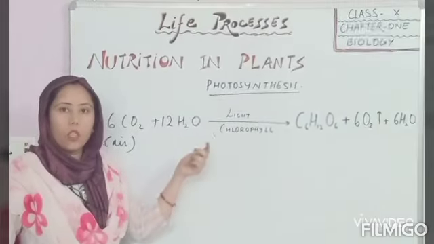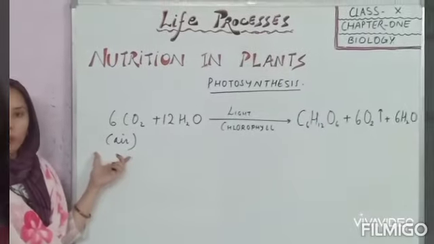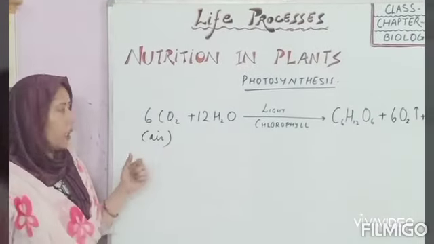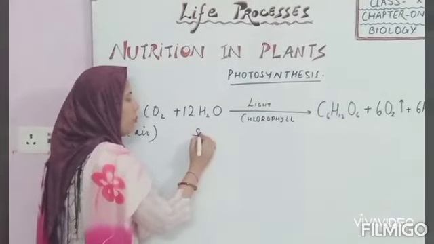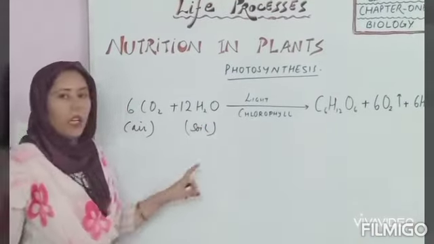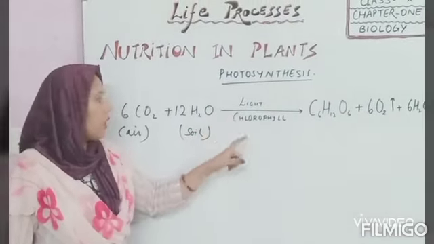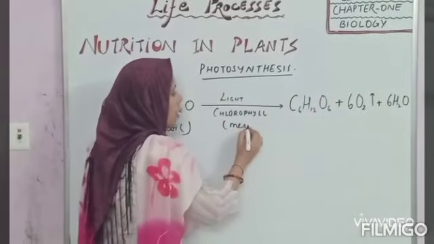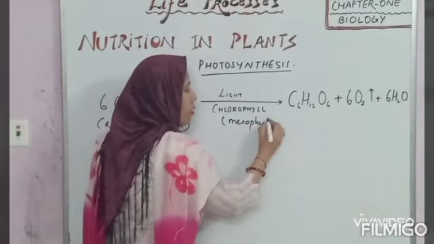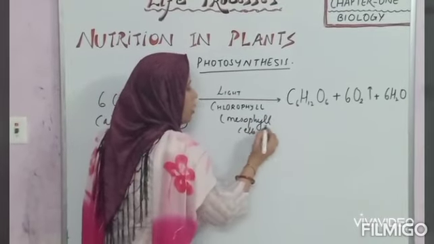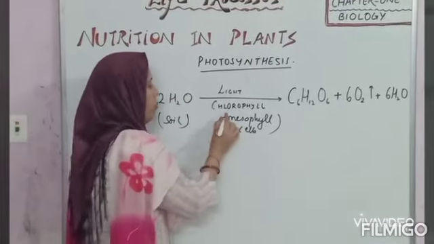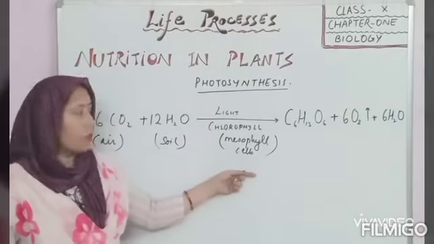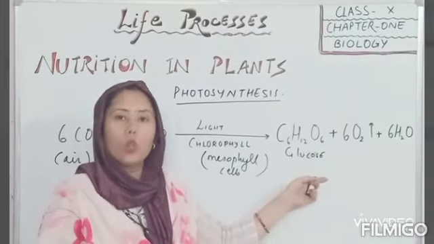During photosynthesis, plants take in carbon dioxide through air, water from soil, in the presence of sunlight and chlorophyll. Chlorophyll is present in mesophyll cells of the leaf, and they form glucose.